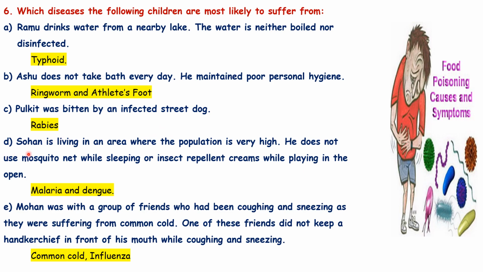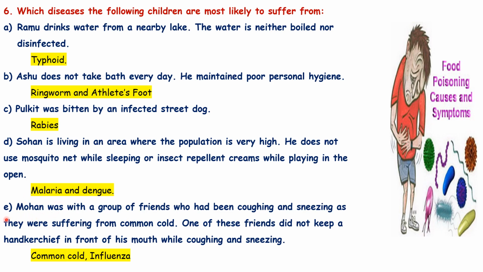D. Shohan is living in an area where the population is very high. He does not use a mosquito net while sleeping or insect repellent creams while playing in the open. So which disease will he be suffering from? Yes, two diseases caused by mosquitoes, malaria and dengue.